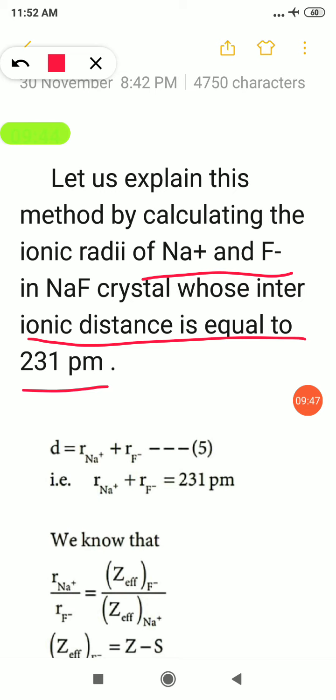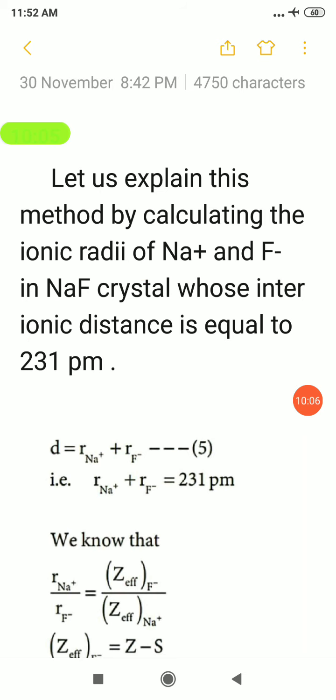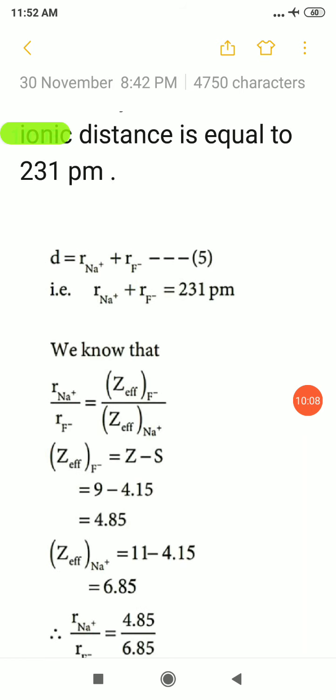So now we are using the first equation, that is, D is equal to RNa+ plus RF-. The D, that is interionic distance, is given as 231 pm. So pm means picometer. So RNa+ plus RF-, that is equal to 231 picometer. Now we are writing the formula. Radius of Na+ divided by radius of F-, that is equal to Z star of F- divided by Z star of Na+.